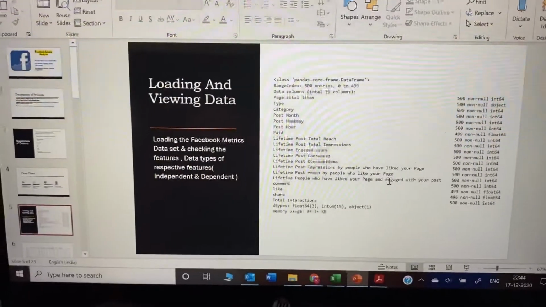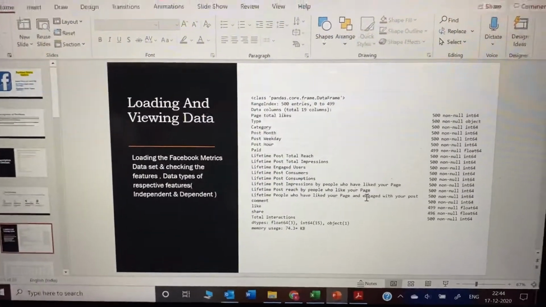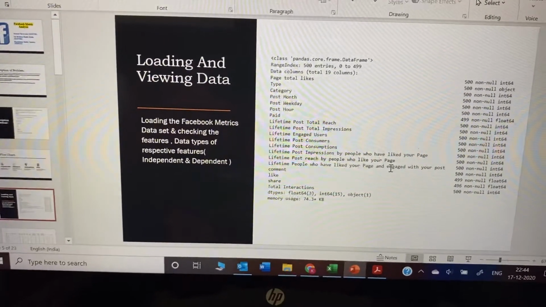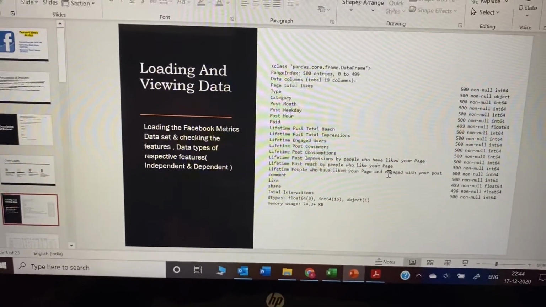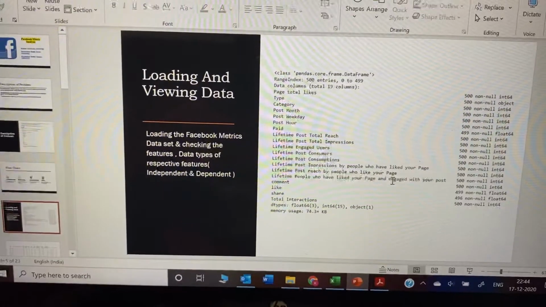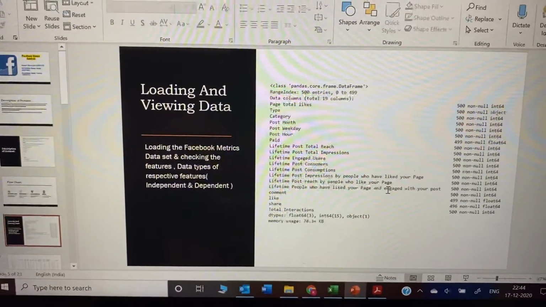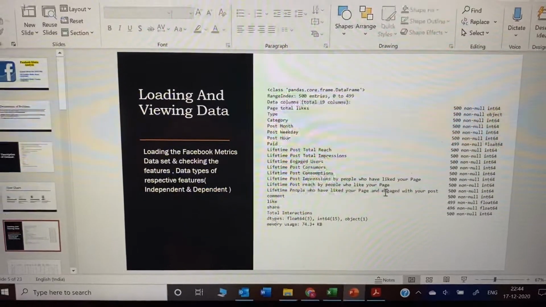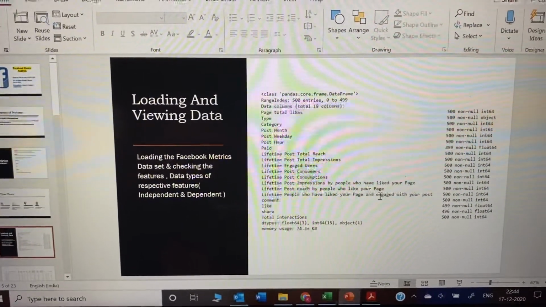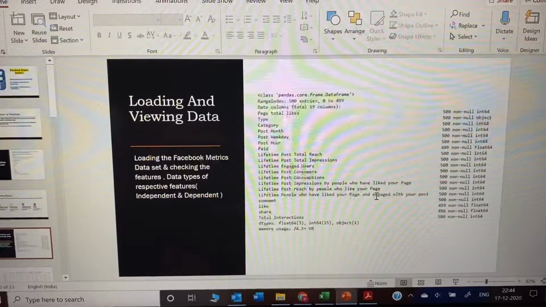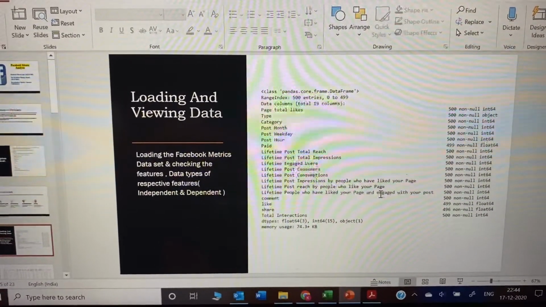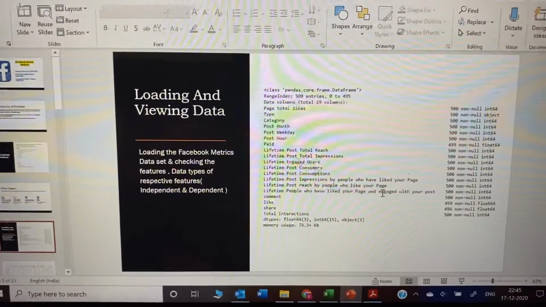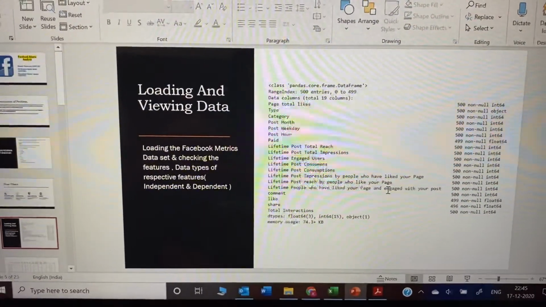Now I'm going to explain the first step, loading and viewing the data. For the Facebook metrics data set, we are checking the features which are there in it, and what type of data it is. Are there any null values, what data types, whether it is an integer or a float value, dependent or independent. So we first load the data into the code and then view the data.